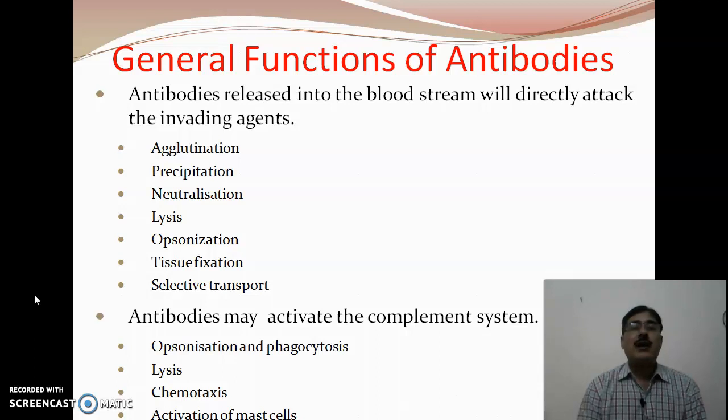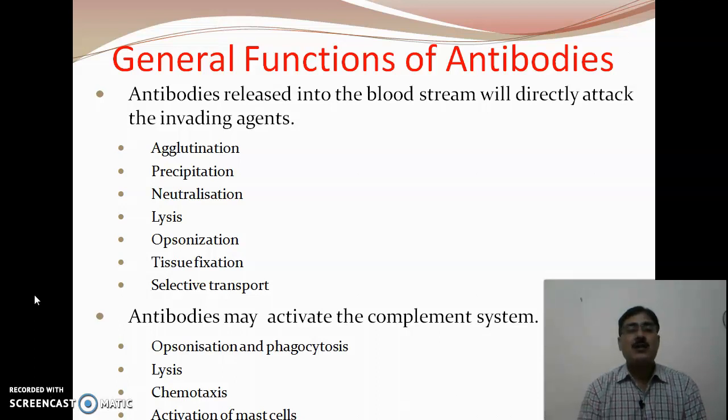It includes agglutination, which we can easily see during blood transfusion, precipitation, neutralization, lysis, opsonization, tissue fixation, and selective transport, that is, transfer from the mother's maternal tissue to the developing fetus through the placenta.